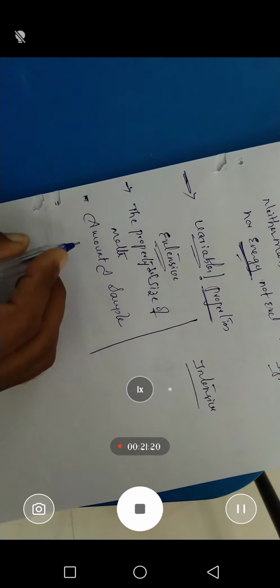The property that depends on the amount of matter, or depends on the size of the system, is called an extensive property. The best example is mass. Why? For example, if you take a small glass of water and a large bucket of water, the mass here is nothing but weight.